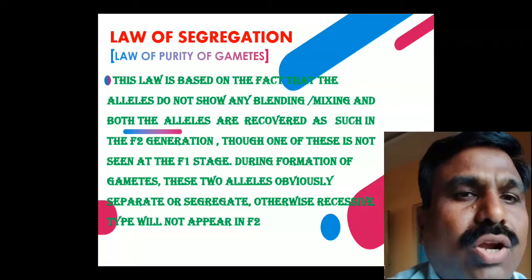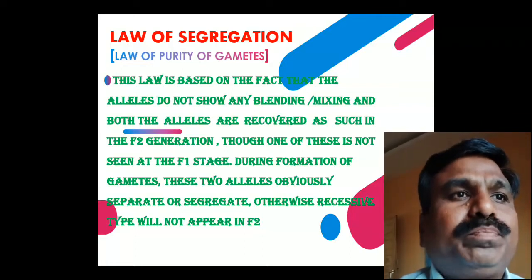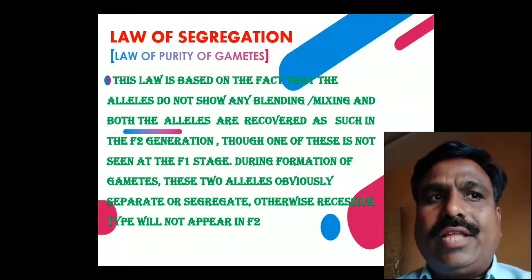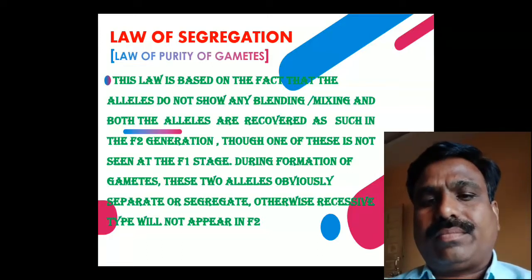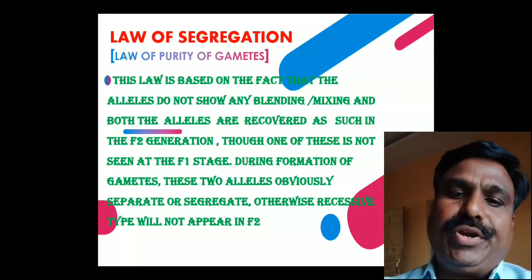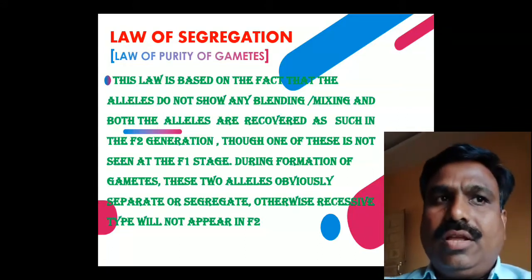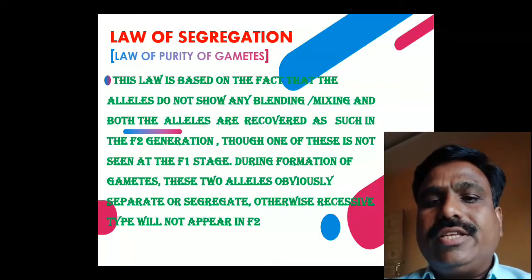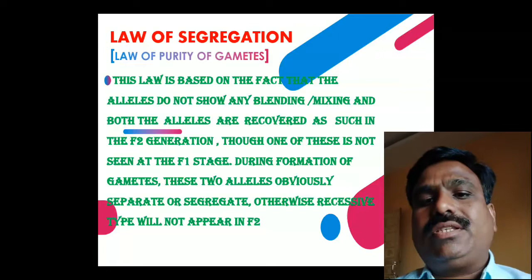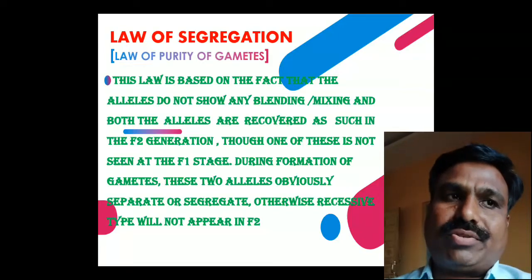Next, the second law is the law of segregation, which is also known as the purity of gametes. This law was established on the basis of the monohybrid cross.